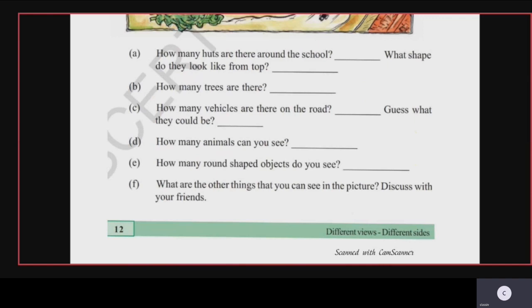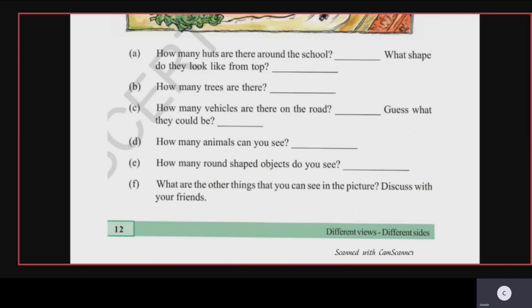The C question, how many vehicles are there on the road? So how many vehicles can you see on the road, children? Only 2 vehicles are seen here. One near the cows, one is the bicycle and one is the motorcycle. One person near the hut is going on the motorcycle and the one near the 2 cows is riding a cycle. So as I told you, one is the motorcycle person and one is the bicycle person.